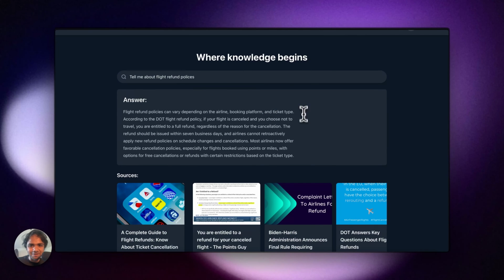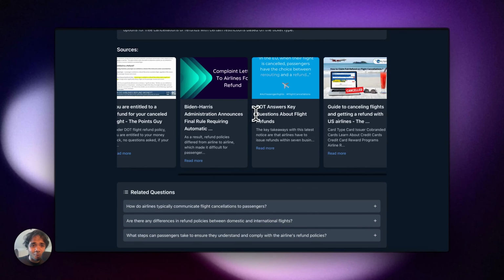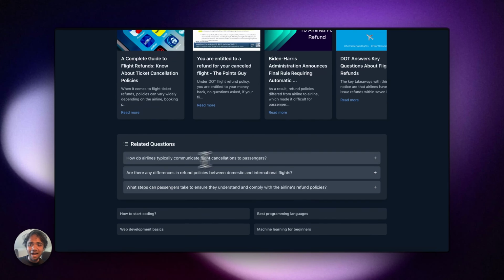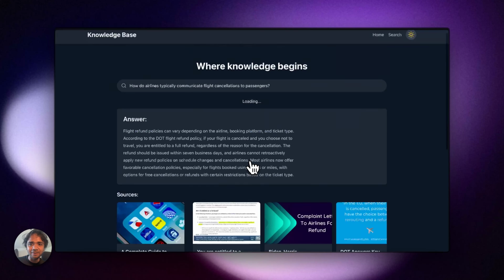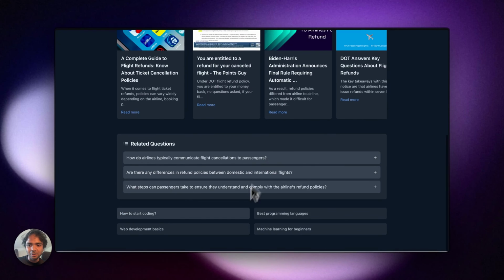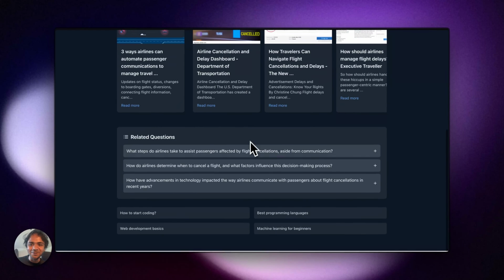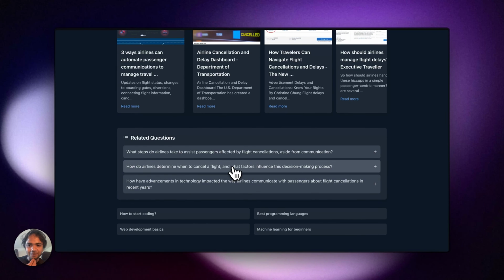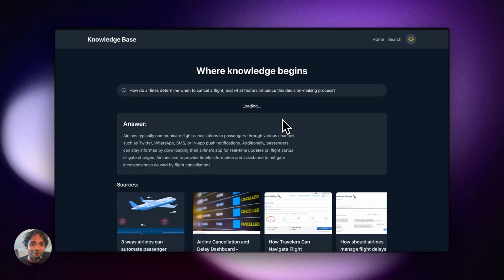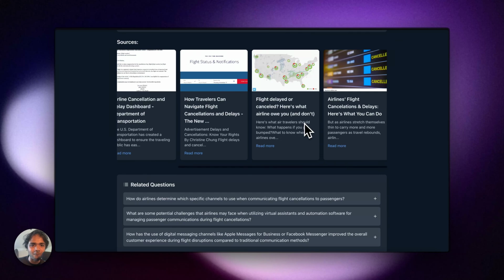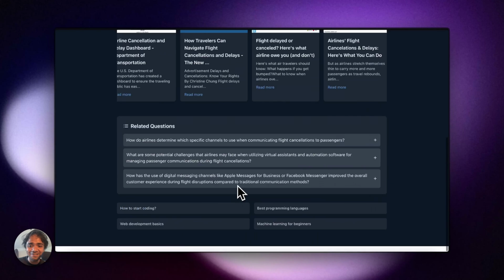So now, as you can see, it created the summarized answer here. Yeah, this could have been a bit better, I'm pretty sure. It has all the sources here. And we have related questions. I don't know what happens because we never checked how this works. If I click this, yeah, it comes up here. Or actually it's searching with this. Super cool. You see this? How do airlines determine when to cancel a flight? What factors influence this decision-making process? I click this and it's now searching for that. It would be nice if we could just go back there, but it's all good. You have all the sources and the answers.